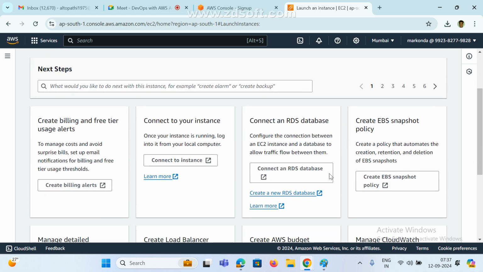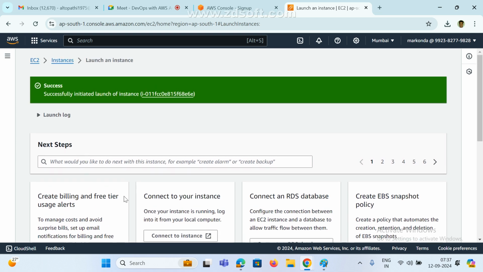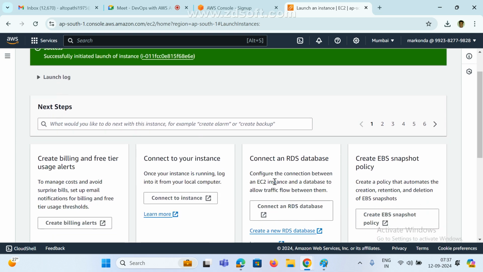If you want to know about billing and all, we can click on connect to instance and see learn more. If you connect RDS and all, they provide documentation for everything, and the best practices. So whatever you want to learn more on any service, just go through this documentation. That's it.